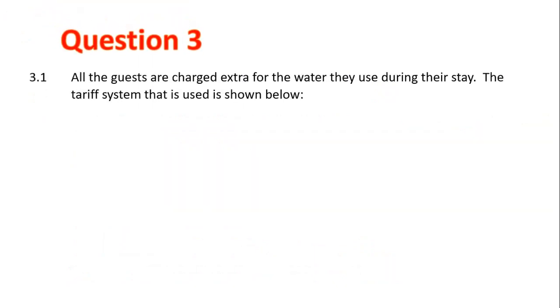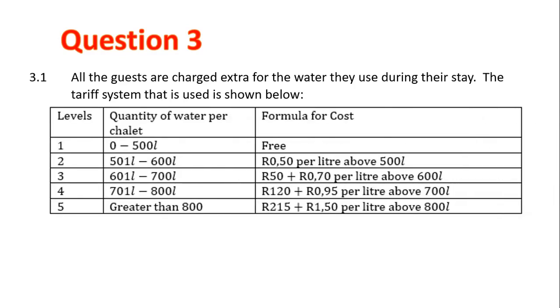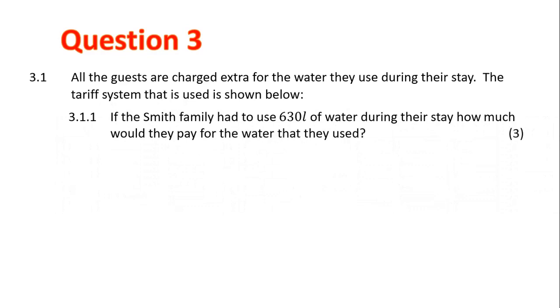3.1. All the guests are charged extra for the water they use during their stay. The tariff system that is used is shown below. We have 5 different levels, the quantity of water per chalet, and the formula to work out how much they're going to pay. So let's have a look at our questions. 3.1.1. If the Smith family had to use 630 litres of water during their stay, how much would they pay for the water that they used?